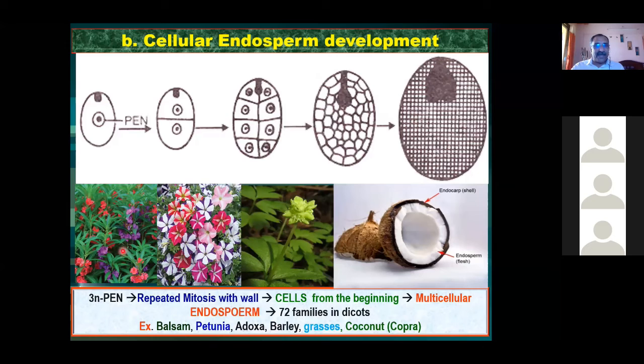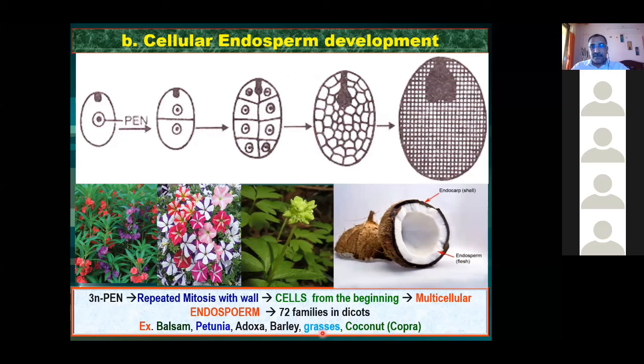Have you seen this plant? आपका garden में होगा, किधर भी घर पे होगा, नहीं तो किधर भी आप देखा होगा. Have you seen this plant? This is called balsam. This is the petunia. Then adoxa, barley, grasses. ये सभी plants में cellular endosperm development is common. In all these plants, you can say the cellular endosperm development is common. Okay. Balsam, petunia, adoxa, barley, and some grasses.